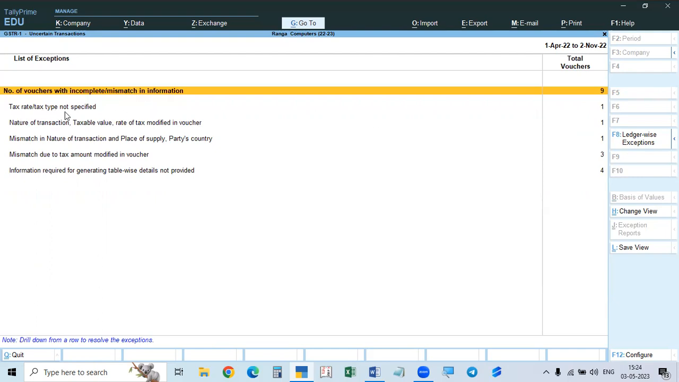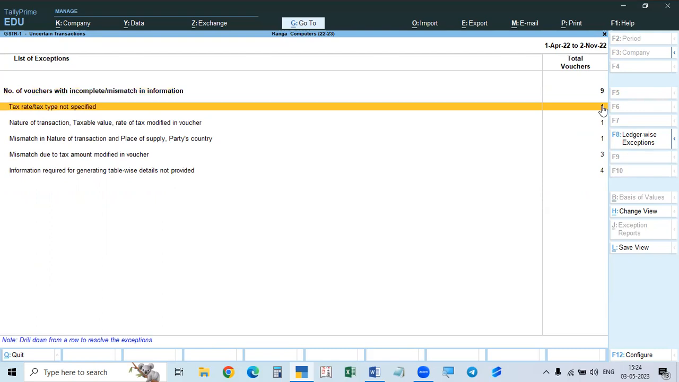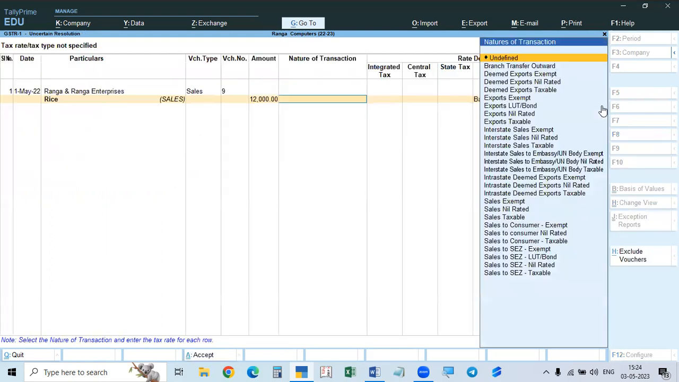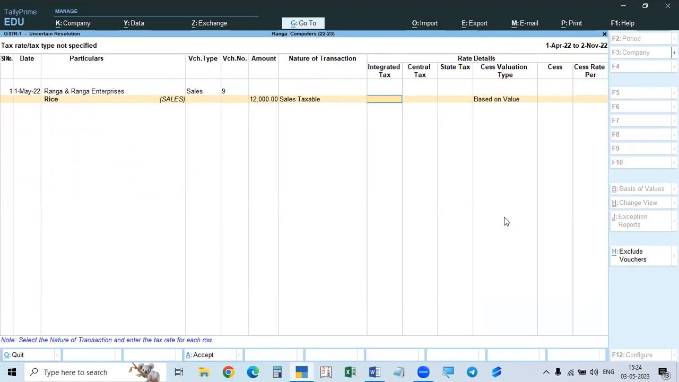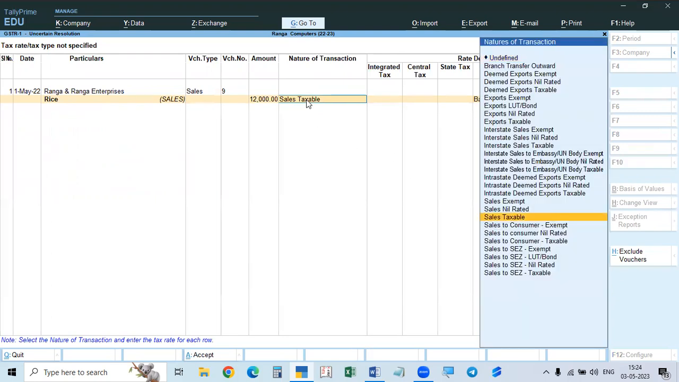Next, tax rate or tax type not specified. We take here. Here, tax rate is not specified. Tax type, nature of transaction is, it is Ranga rice selling. Nature of transaction is sales taxable. In that case, not sales side. Rice now, it is sales exempted. Rice is exempt. So the nature of transaction is sales exempt.